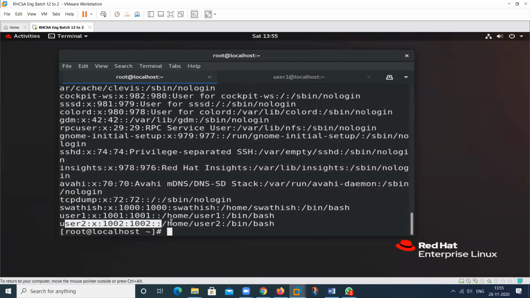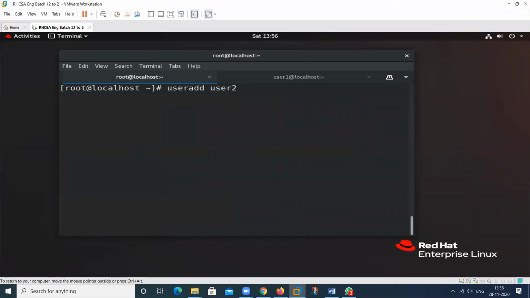Note, this user will be created, but at this time it will take the user ID according to the sequence. So at this time this is 1001, then it will place 1002. Then when we create user 3, it will take 1003, and so on. But we want to assign this manually. So what will I do? We should use an option. What type of option? Hyphen u option. And which ID do you want to assign? Suppose 5003. We want to assign this particular ID.